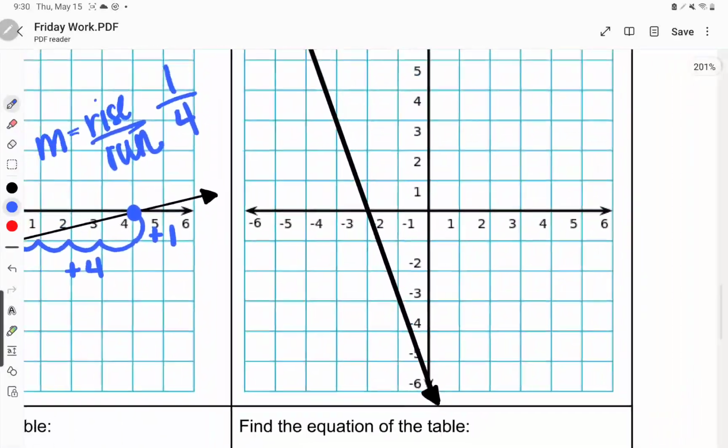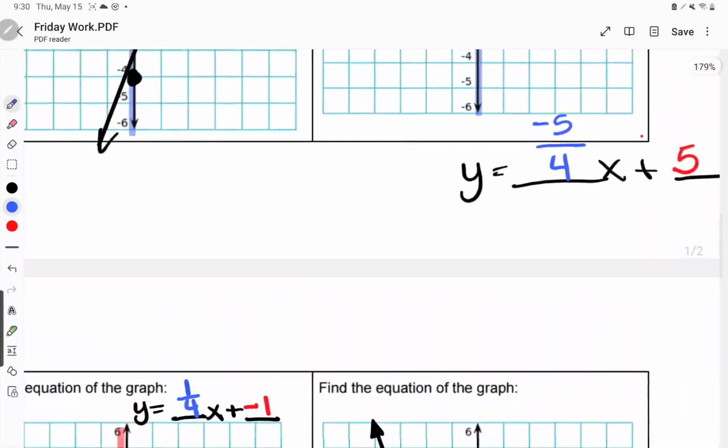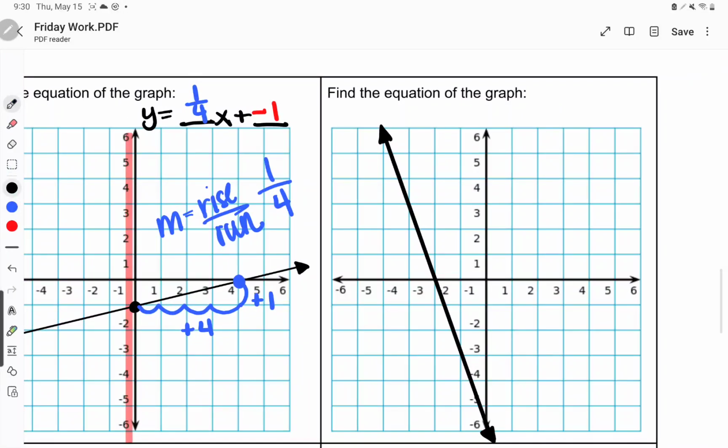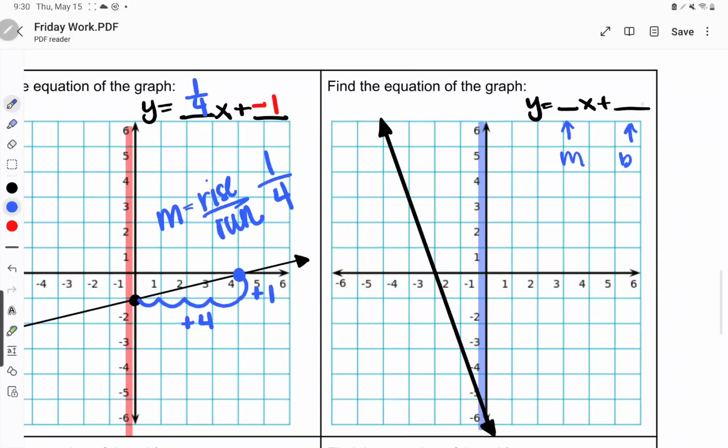All right, next one, it says to find the equation of a line, so I'm dealing with y equals mx plus b, or y equals blank x plus blank. Okay, what's my first step? Highlight that y-axis. What number goes through that y-axis? That -6 that's right there. Now, is -6 going to be m or b? -6 is going to go in for b, so I'll drop that right there.